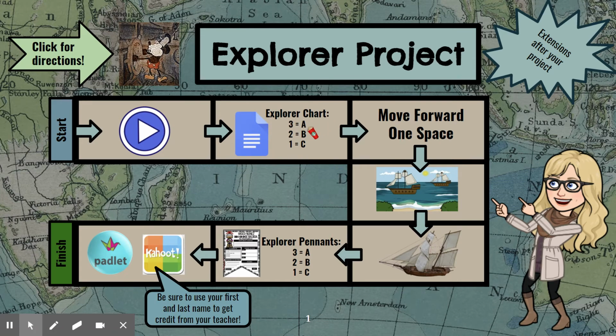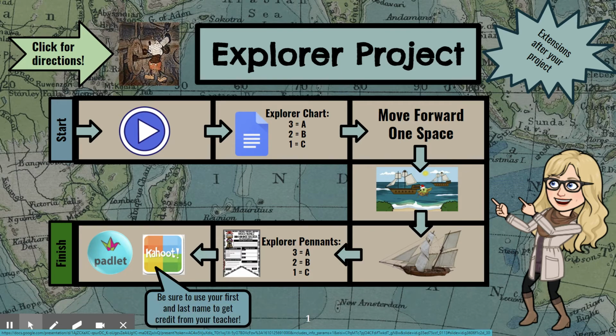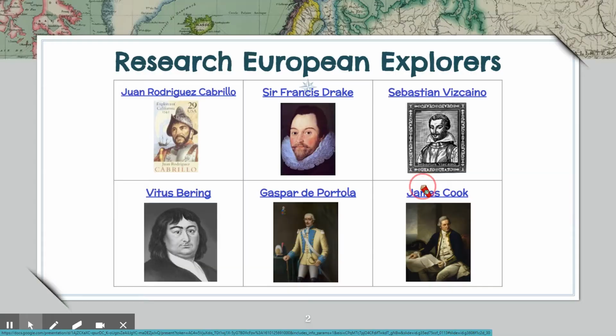Now this week, 3 new explorers will be worth an A, 2 new explorers that you research will be worth a B, and 1 new explorer that you research will be worth a C. You can come to meet with your teacher if you need extra help reading the articles about the explorer, but there are articles for you to look through by clicking on either of the pictures of the ships. So I'm going to click on one and show you where that takes us.